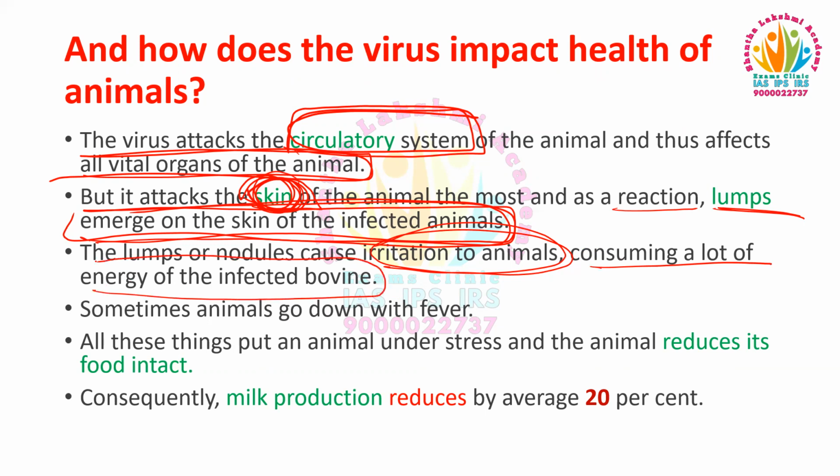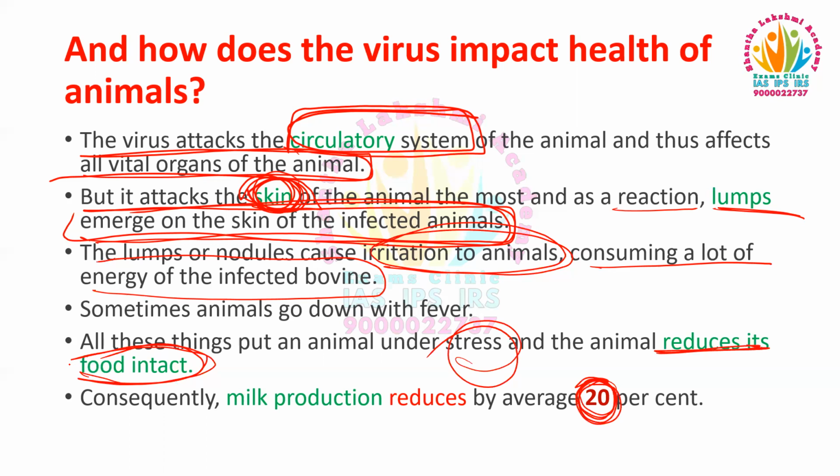And sometimes animals go down with fever also. All these things put an animal under stress and the animal reduces its food intake. Consequently, the milk production of the cattle reduces by an average of 20%.